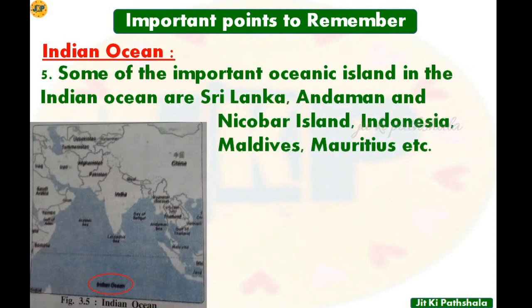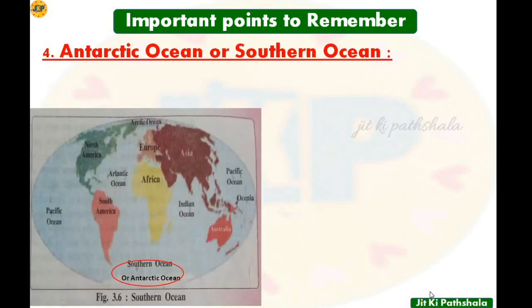Point number 5, some of the important oceanic islands in the Indian Ocean are Sri Lanka, Andaman and Nicobar Island, Indonesia, Maldives, Mauritius, etc. So these are some of the islands that are present in the Indian Ocean. Now let's move toward the Antarctic Ocean or the Southern Ocean.